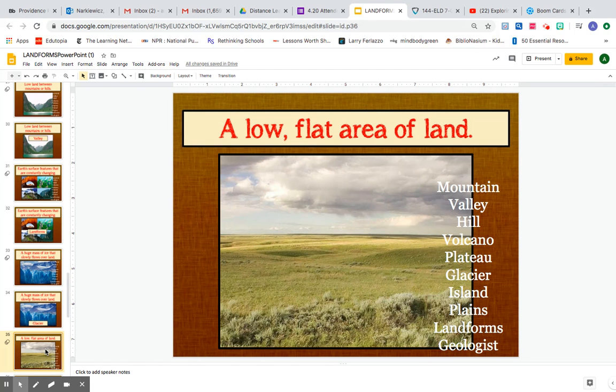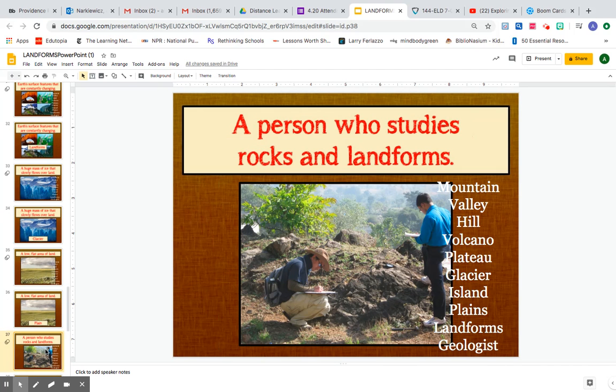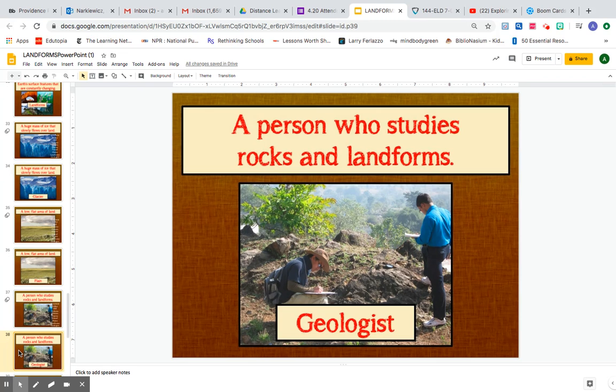A low, flat area of land. 3, 2, 1. Good job. Plain. A person who studies rocks and landforms. So someone, a scientist. Remember, what are those people called? 3, 2, 1. Geologist.